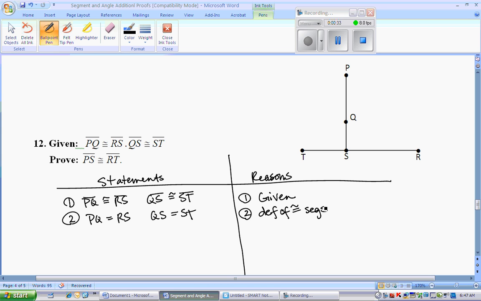Looking to use segment addition, I do have a couple angles I can name. But in this case, if you look at what we're given and what we're trying to prove, mostly dealing with segments. So I'm going to use segment addition postulate because they don't give me anything specific. So at the least, I can say the two smaller segments add up to the larger segment.